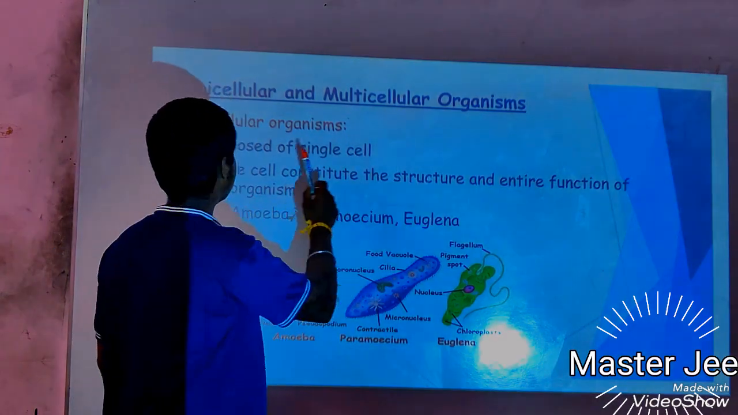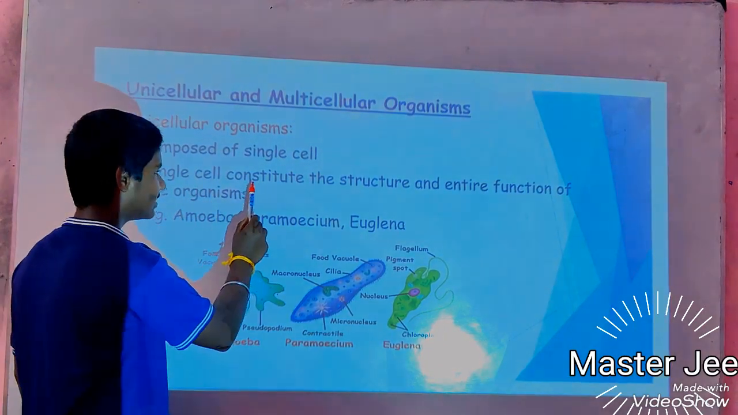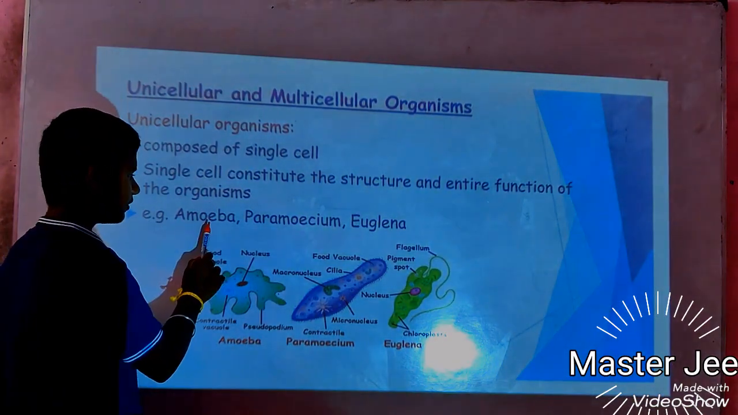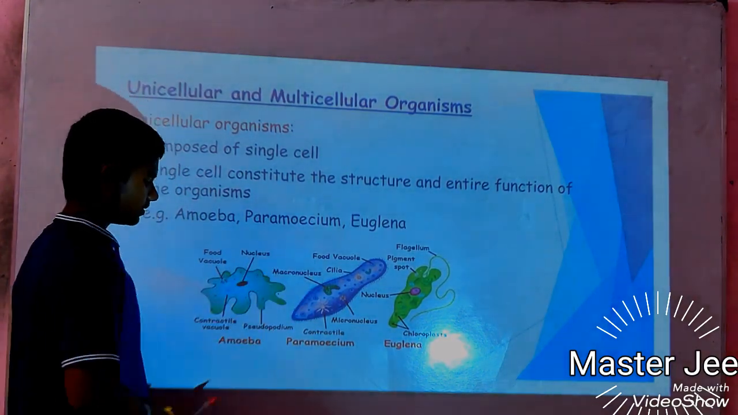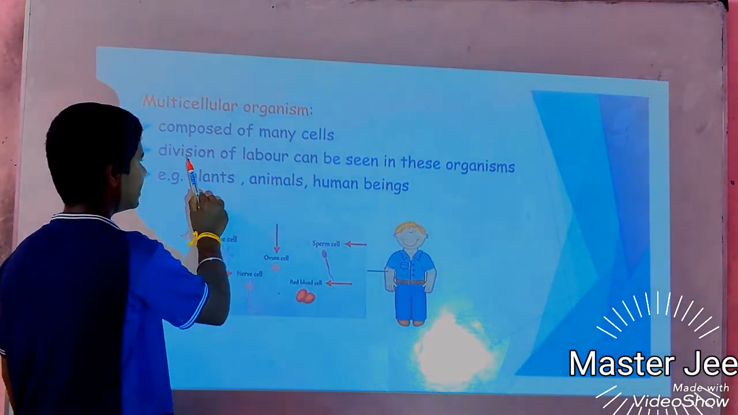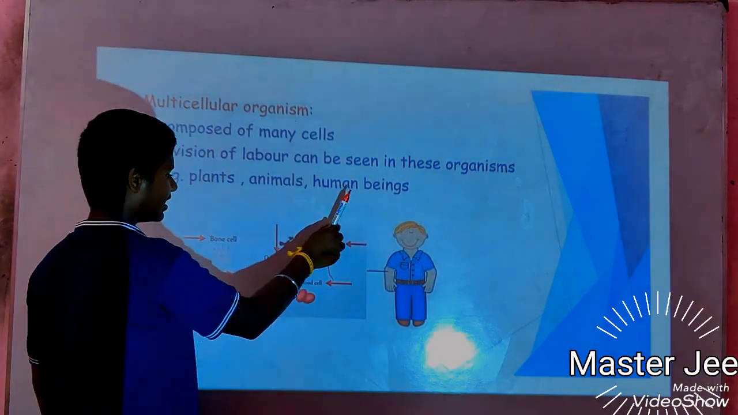Unicellular and multicellular organisms. A unicellular organism is composed of a single cell. A single cell constitutes the structure and entire function of that organism, for example, amoeba and paramecium. A multicellular organism is composed of many cells. Division of labor can be seen in these organisms, for example, plants, animals, and human beings.